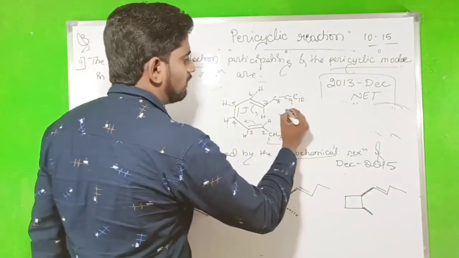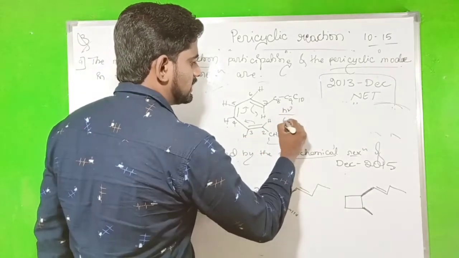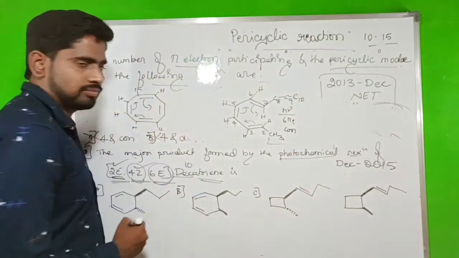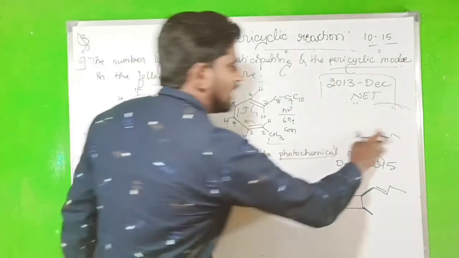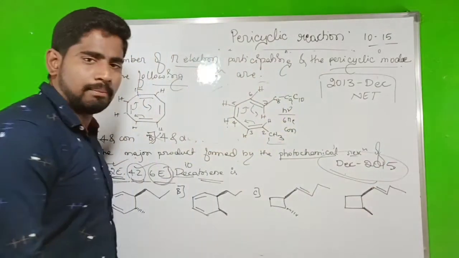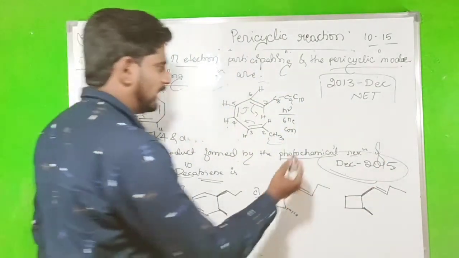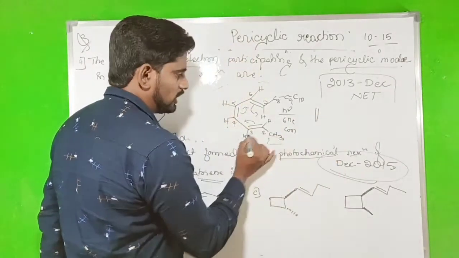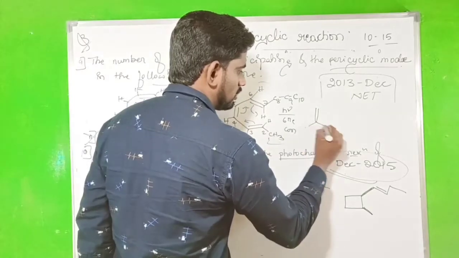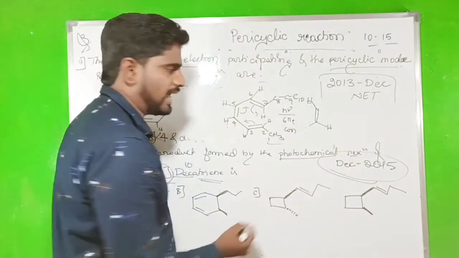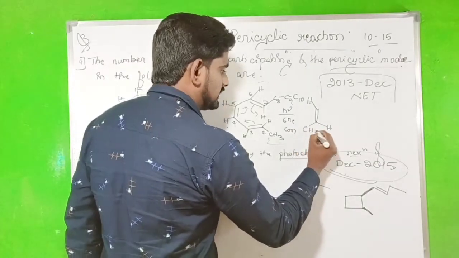If we have photochemical condition, 6 pi electron means it should be conrotation. On that basis, you just write the model. This question appeared in December 2015. There are 2 hydrogens that will be trans, this hydrogen and this hydrogen, and this one will be the CH3.